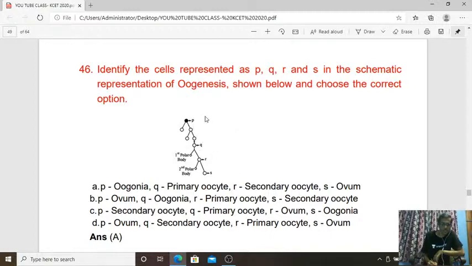For question 46, A is the answer: P refers to oogonia, Q refers to primary oocyte, R refers to secondary oocyte and ovum. So these are the sequence steps in oogenesis observed in the female reproductive system for the production of ovum. So the answer is A for question number 46.